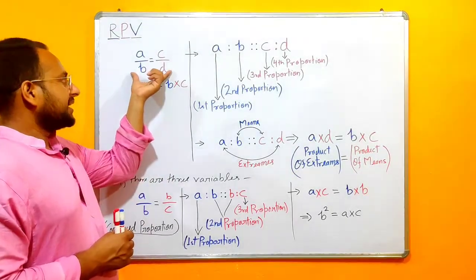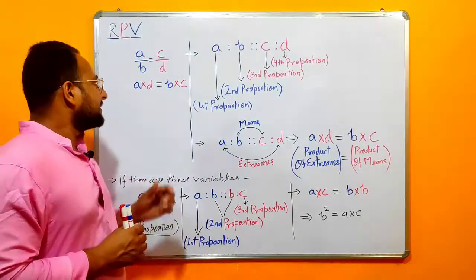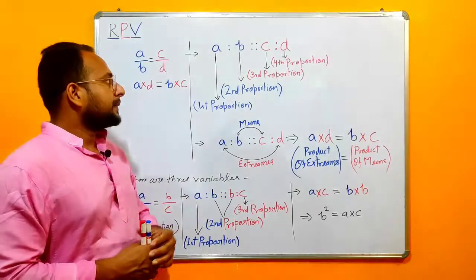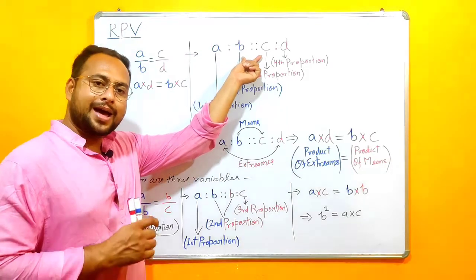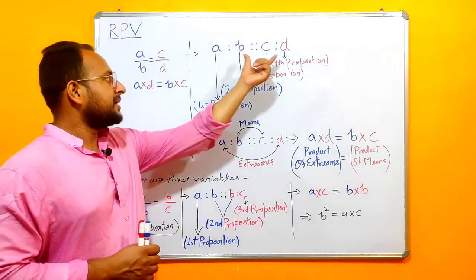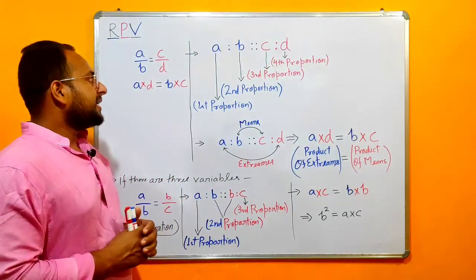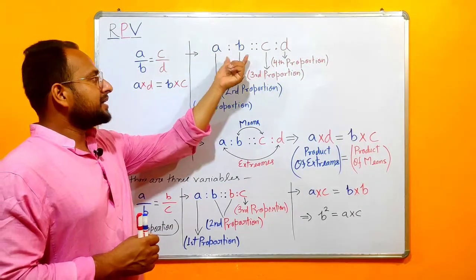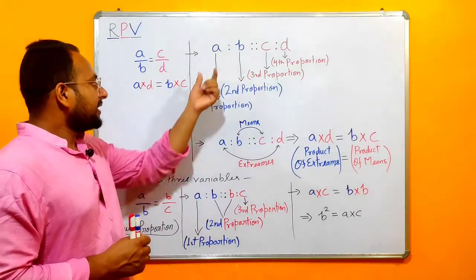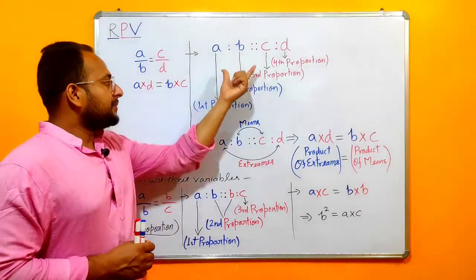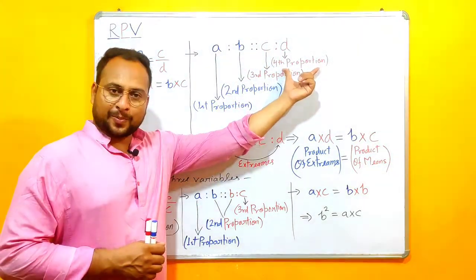If I write this in the form of ratio, I will write A upon B as A is to B, and this equality sign will be represented by 2 colons or 4 dots, and this will be read as proportion or as, and C upon D will be written like C is to D. If I read it in one go, I will read it as A is to B proportion or as C is to D. Here A will be called first proportion, B second proportion, C third proportion, and D fourth proportion.